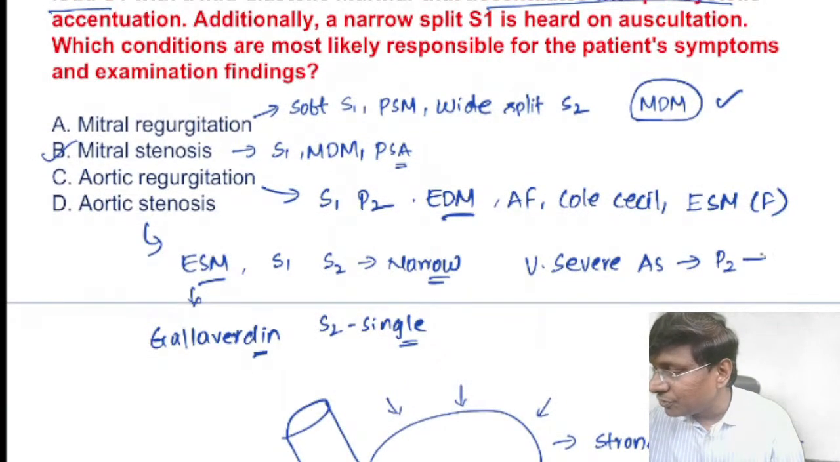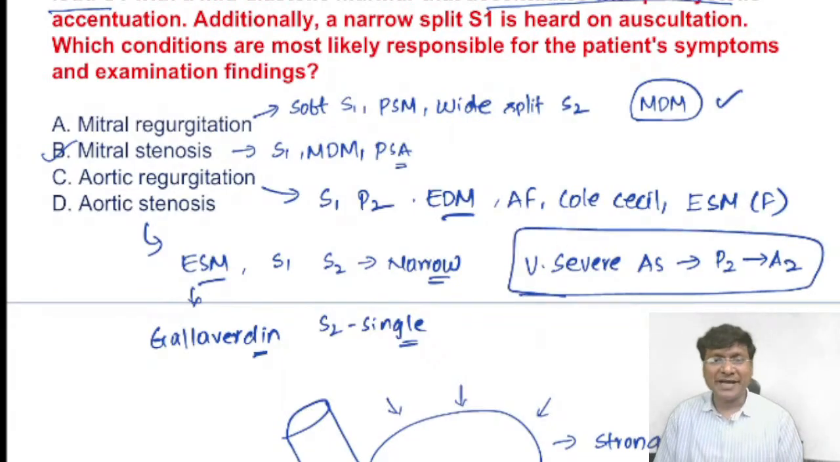You will have P2 followed by A2. That is called paradoxical S2. That will be there in case of very severe aortic stenosis.